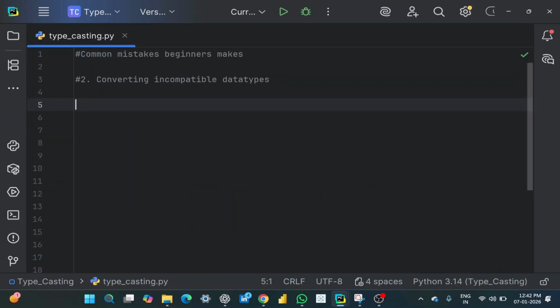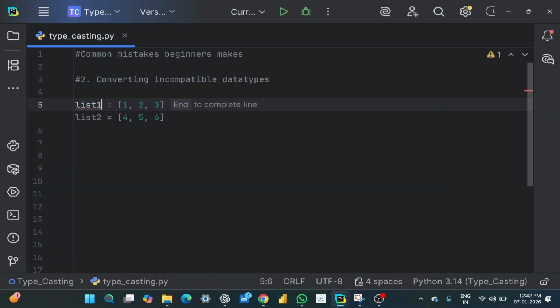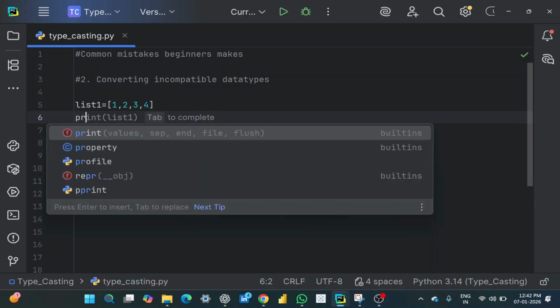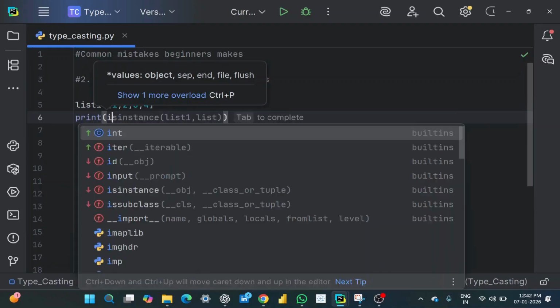The second one is converting incompatible data types. Let me take a variable list1 and give some values inside it. Now I want to convert, like most beginners think, this list into an integer.